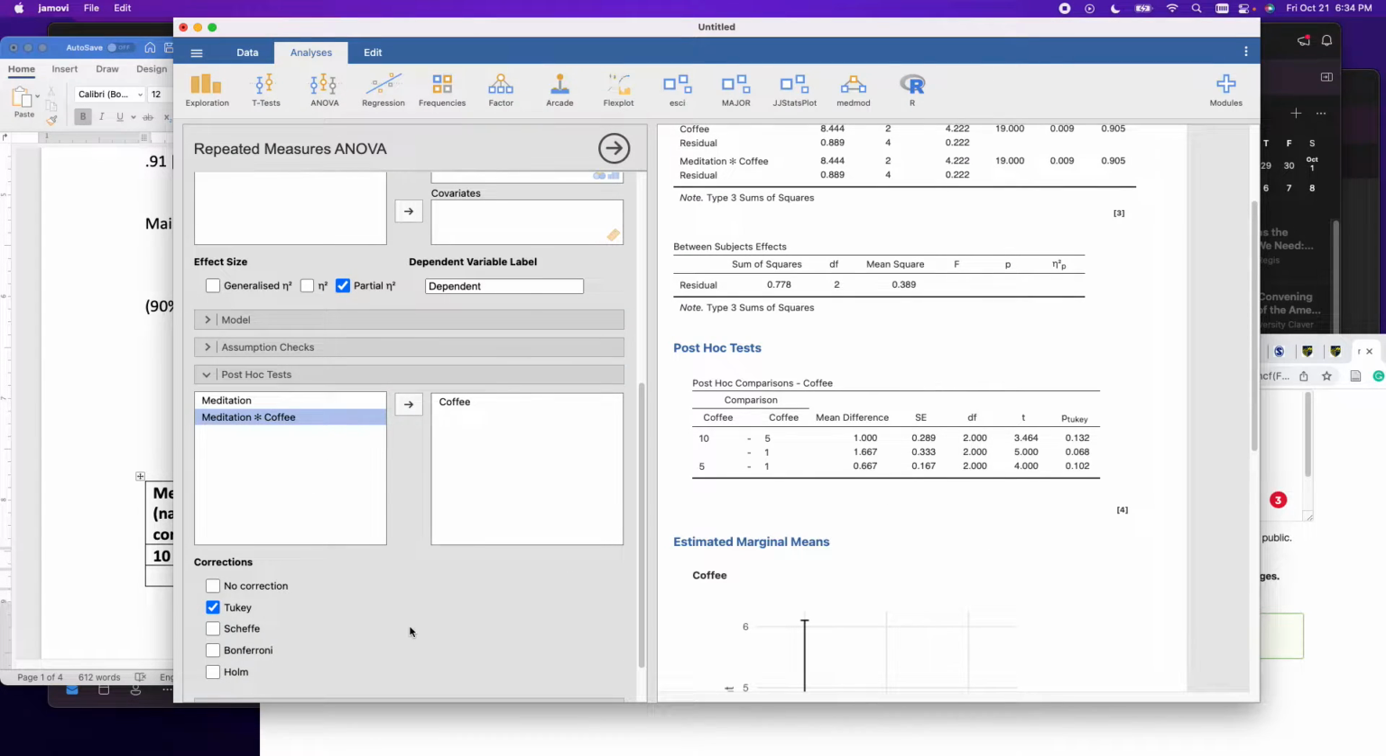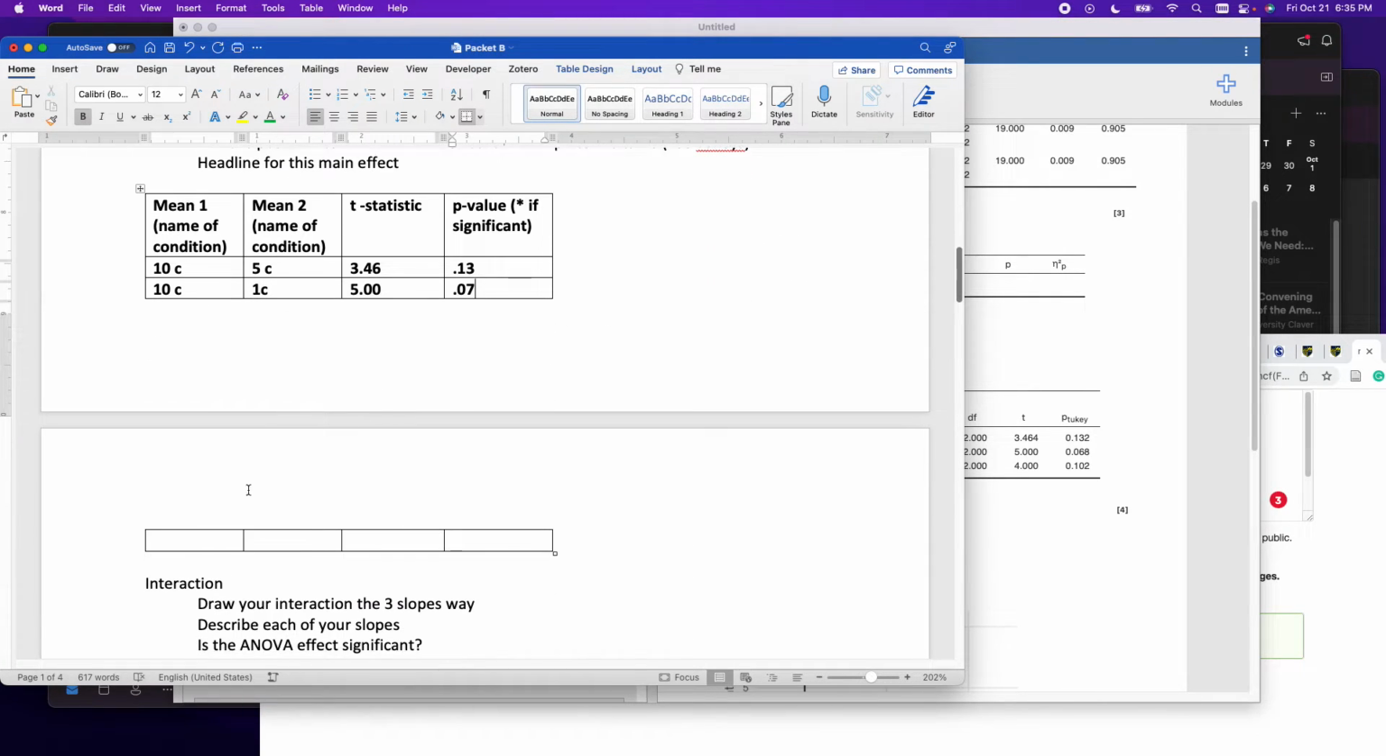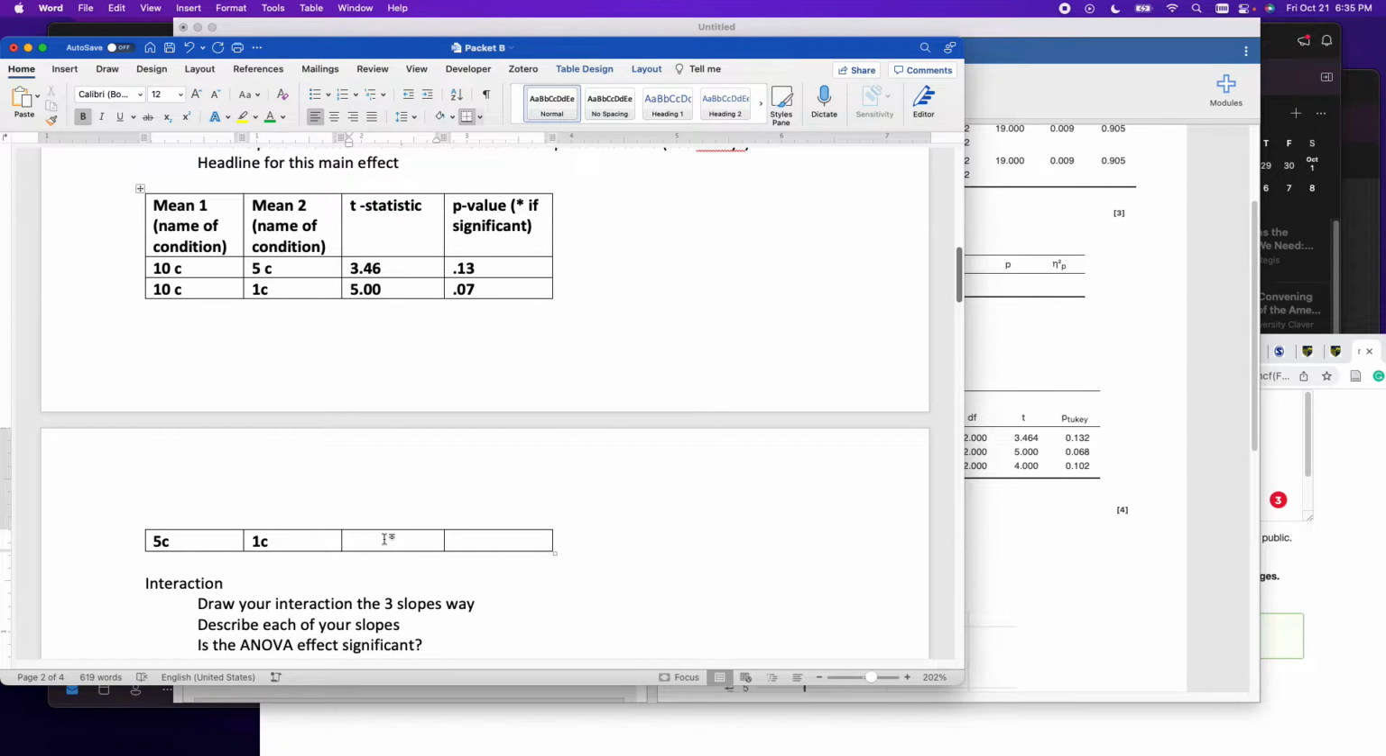When I look at 10 versus 1, which is the next comparison, 10 cups versus 1 cup, the t statistic is 5.00, and my p-value is 0.07. And finally, 5 cups versus 1 cup, the t-score is 4.00, and the p-value is 0.10.